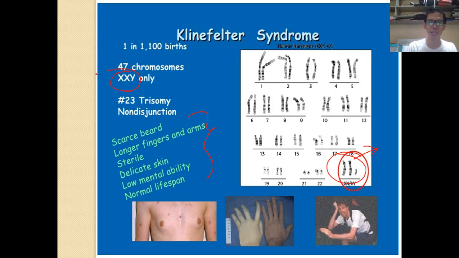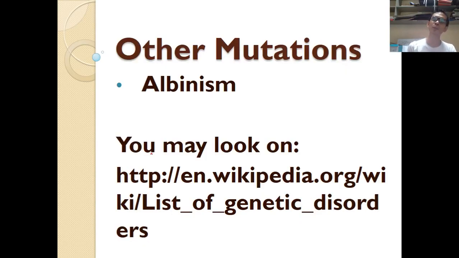These individuals are sterile, they cannot reproduce, the same way with Down syndrome, Edwards syndrome, and Patau syndrome. Next one. Basically, those are the autosomal aneuploidies that are found in humans. The other kind of mutation is albinism.